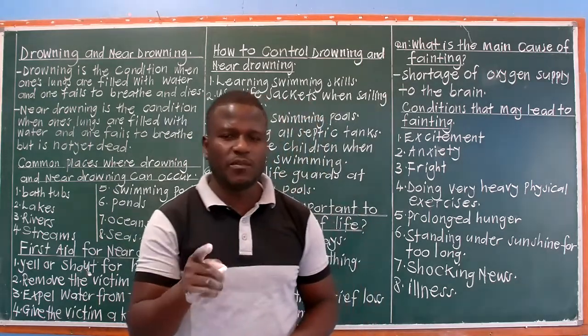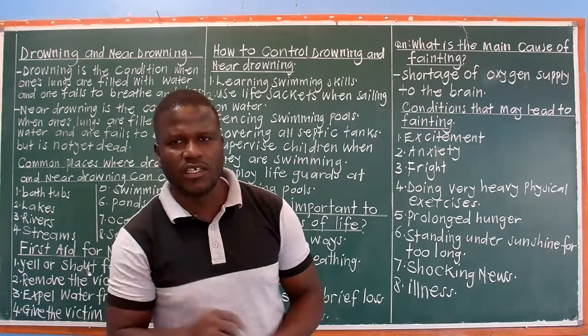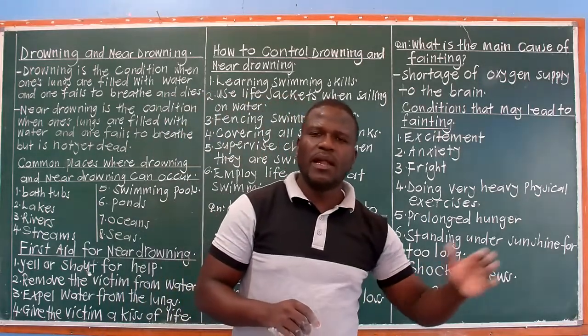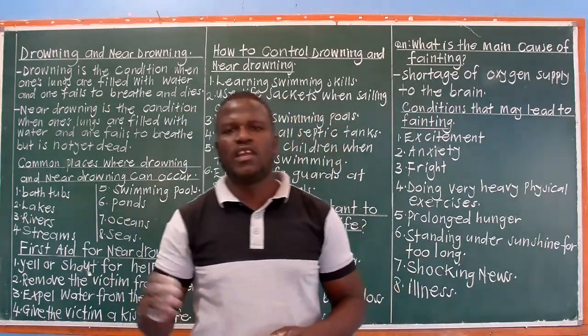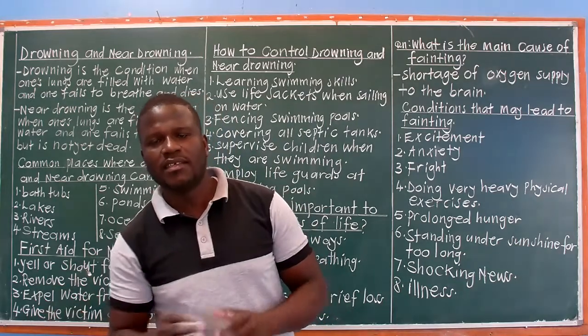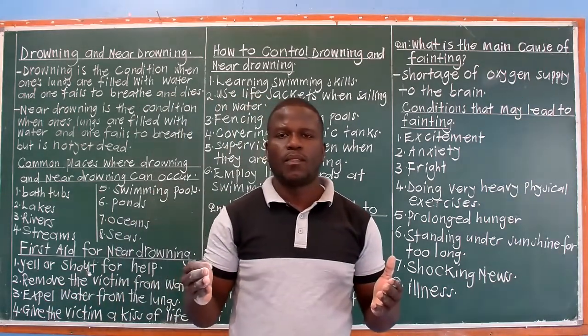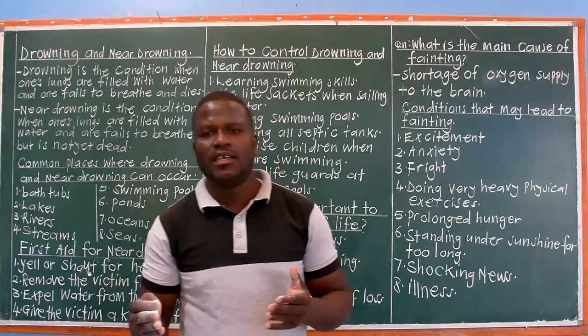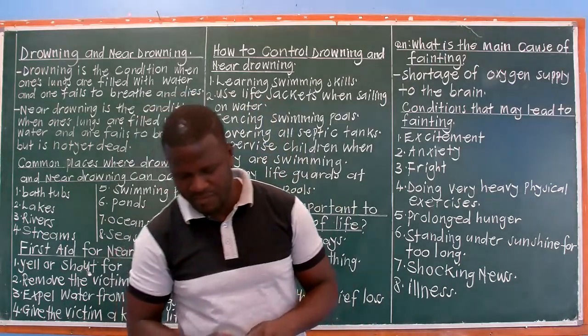So you need to differentiate between drowning and near drowning. With drowning, one dies. With near drowning, one does not die, is still alive. If given first aid, his or her life can be saved.